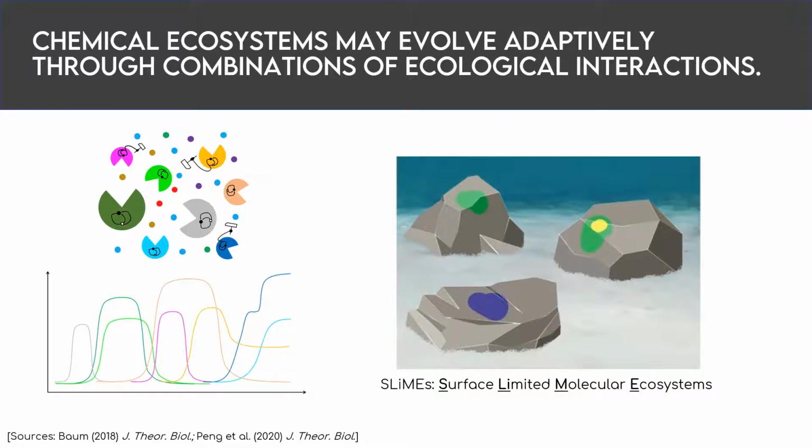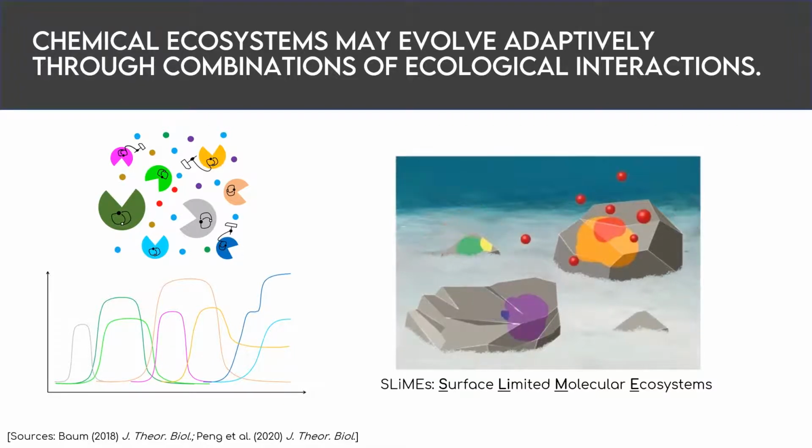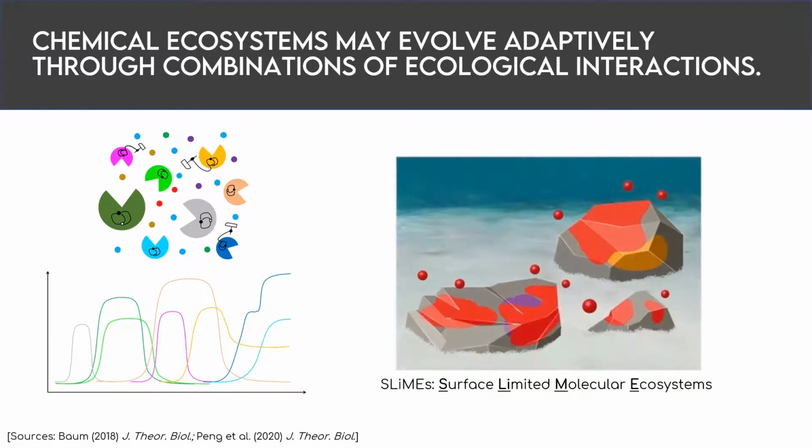Chemical ecosystems stuck onto mineral surfaces, which we endearingly refer to as slimes or surface-limited molecular ecosystems, could differentially colonize surfaces and mutate as a result of rare side reactions, while the continual turnover of mineral surfaces could effectively select or enrich for slimes that are better able to colonize new surfaces. So this model shows us how, in principle, chemical ecosystems could complexify and evolve without implicating polymer-based genetics or even compartments.